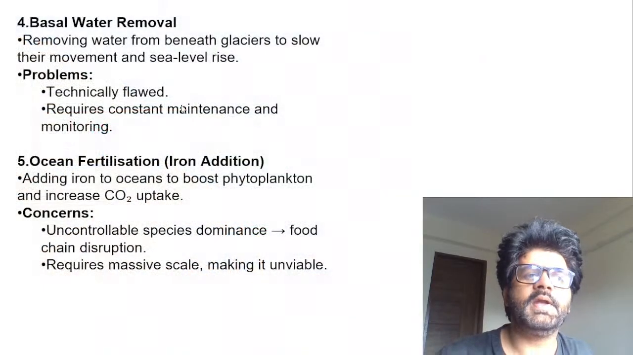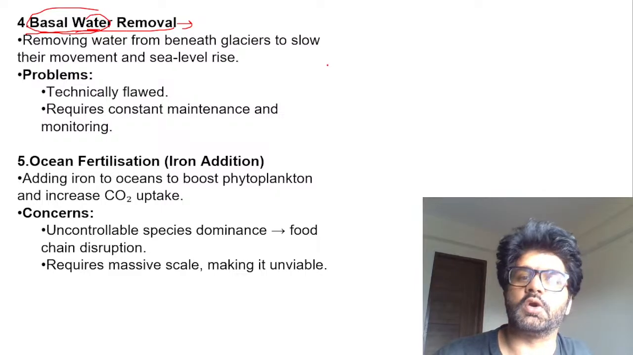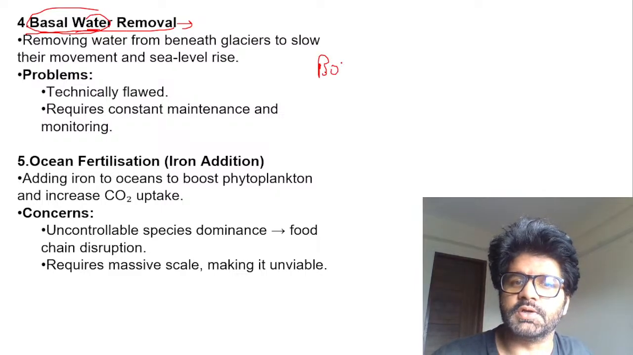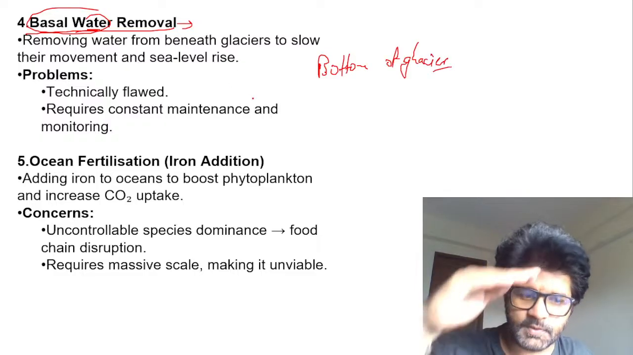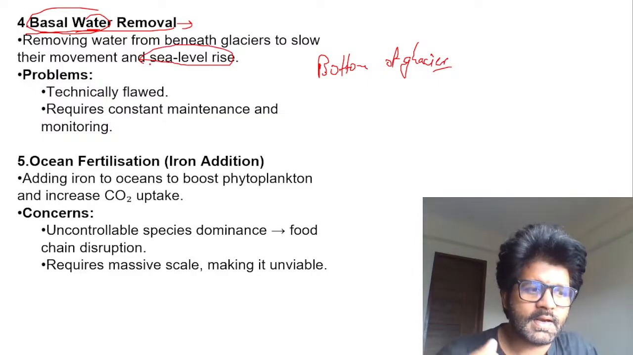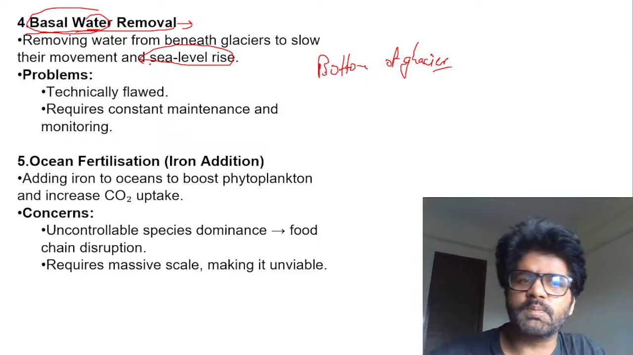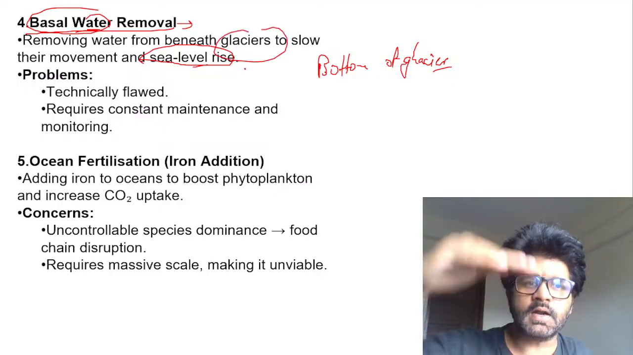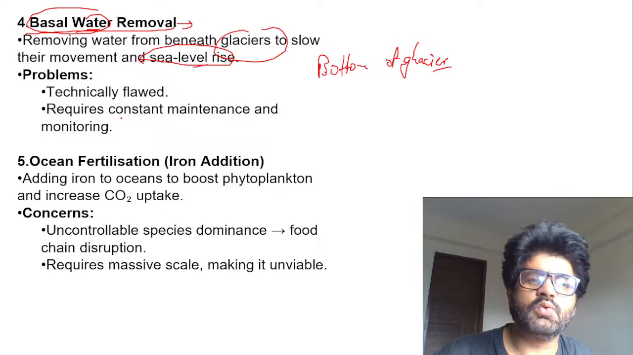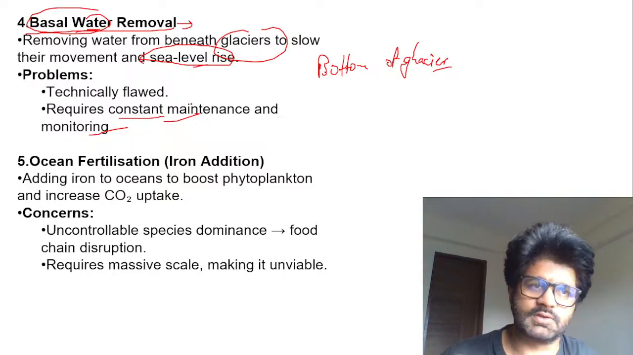So where were we? Basal water removal, the fourth geoengineering technology. Again, pay attention to the keyword. What is basal water? The water at the bottom of a glacier. So you have glaciers, and at the bottom of the glacier, if you remove water, what will happen? The level of water will decrease, and the sea level rise will decrease. And again, why are we concerned about global warming, climate change? Because sea levels are rising, it will submerge many islands. But if you remove water from the bottom of the glaciers, sea level will decrease. So this is one method. But again, you need a lot of money, a lot of maintenance and monitoring to go that deep into glaciers. So that is one issue.